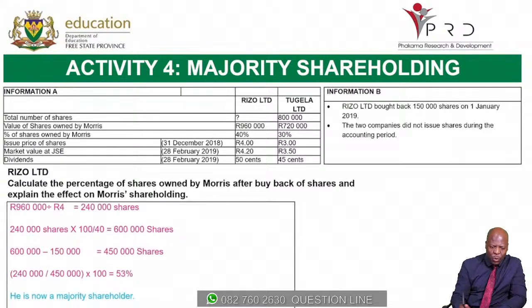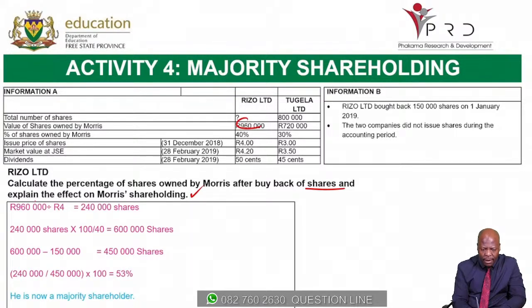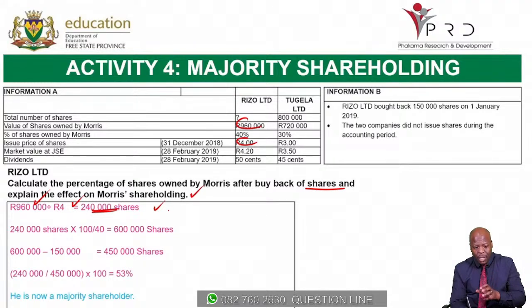Okay, so let's start with the first one: the percentage of shares owned by Maurice after the buyback of shares, and explain the effect on Maurice's shareholding. If you look at the value of shares that Maurice has, it is 960,000. If you divide that by the issue price of the shares in 2018, which is 4 rand, it tells us that he was having 240,000 shares.